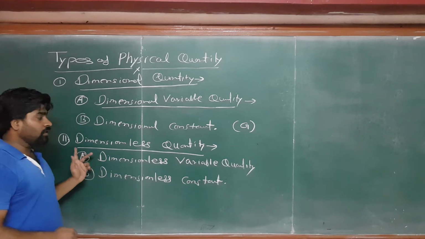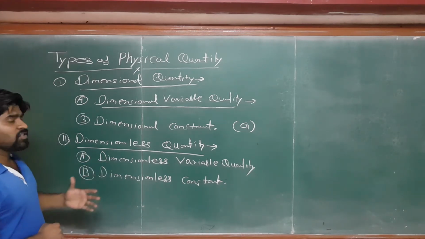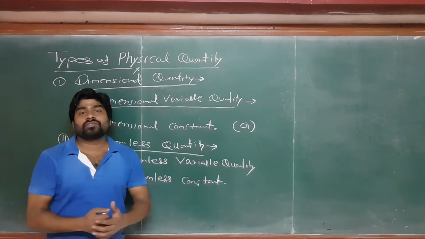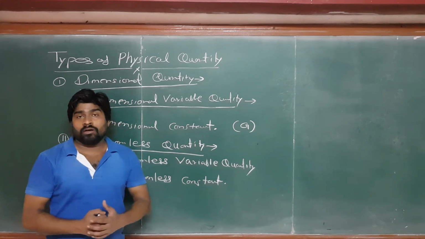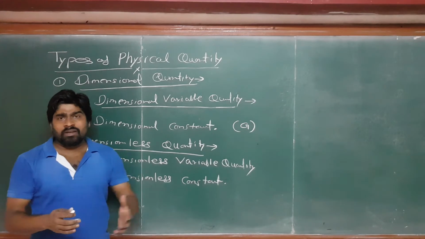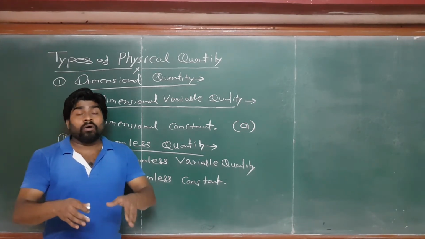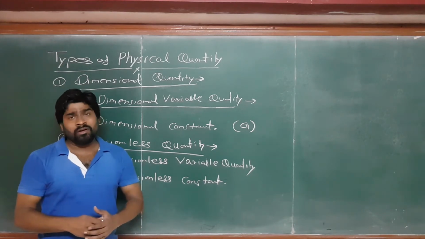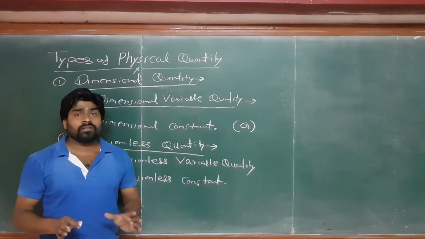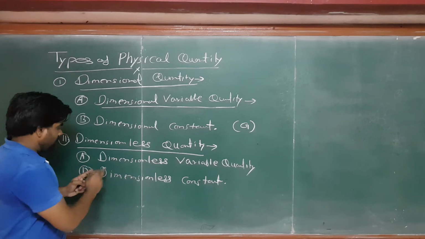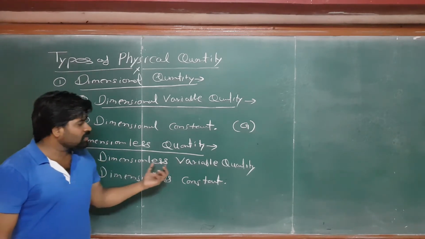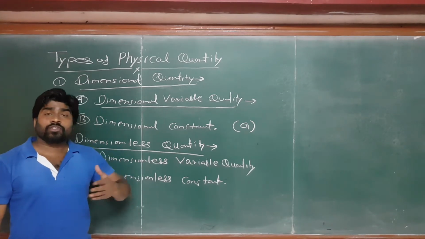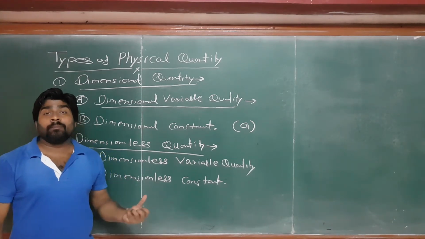Now the next point is the dimensionless quantity. Dimensionless quantity means some physical quantities don't possess a dimensional formula, right? And they also don't have a unit. But except for one thing, there are two or three variables that don't have dimensions but have a unit, right? So I am writing here dimensionless variable quantity. That means there are some physical quantities which change with time but don't have dimensions, like